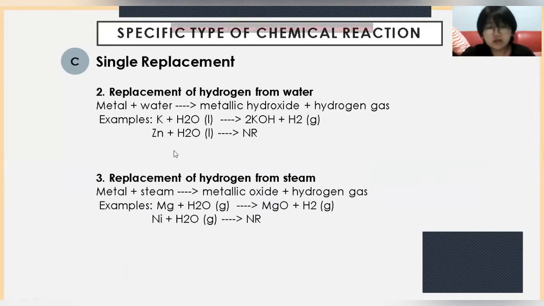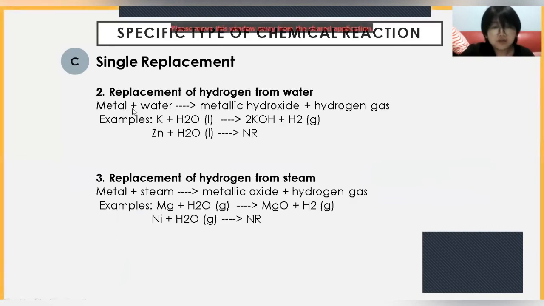The second one, replacement of hydrogen from water. Now, when metal plus water, it will yield a metallic hydroxide plus hydrogen gas. Now, for example, K plus H2O in liquid yields 2KOH plus H2 in gas.